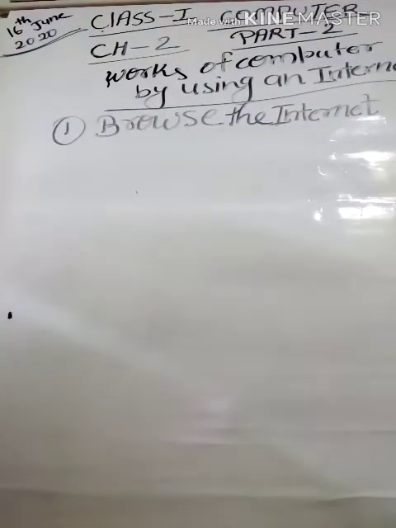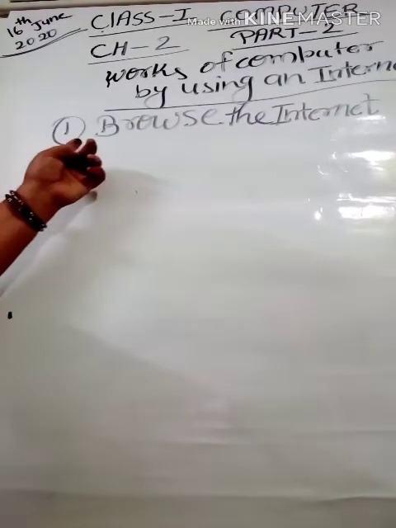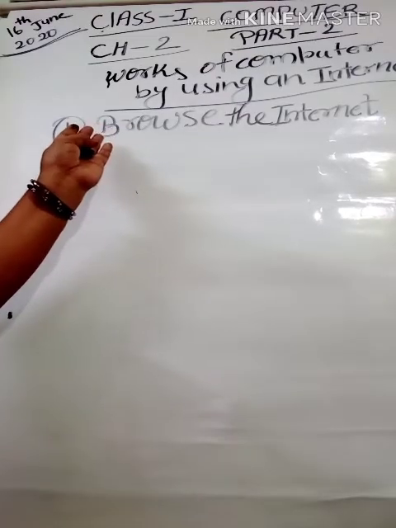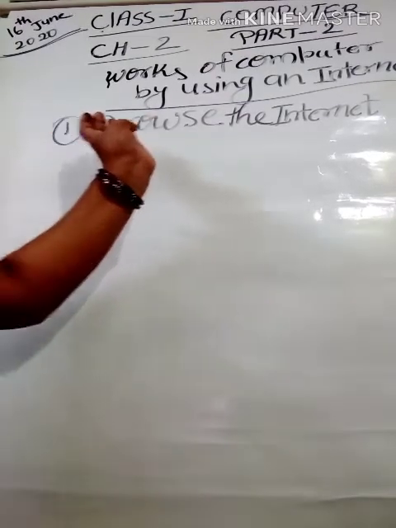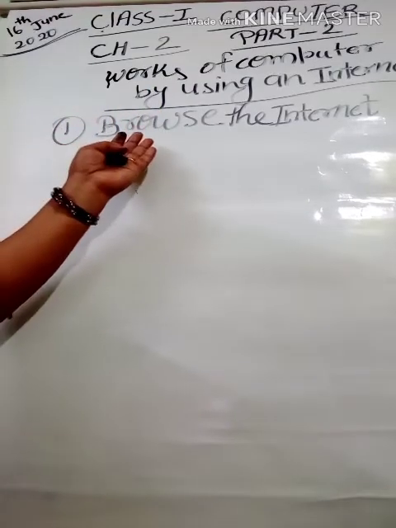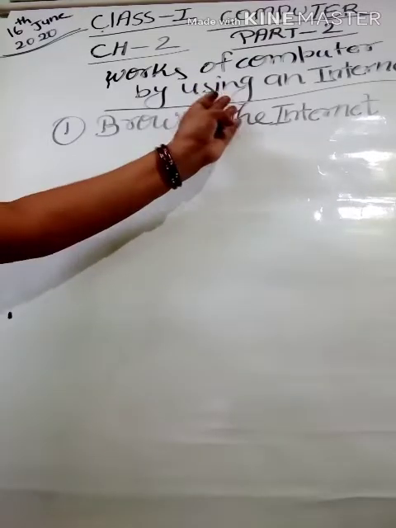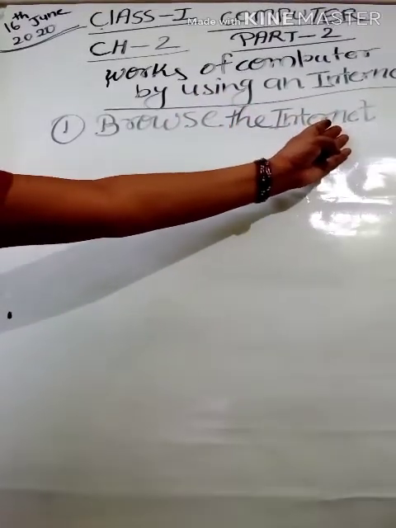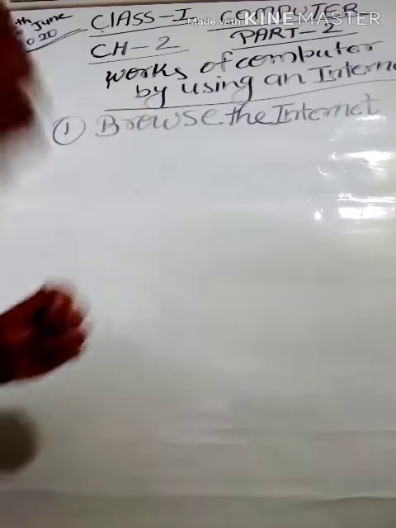If you want to search some options, search some problems, or search for something in the computer, then you can do it by using the internet. That is called browsing the internet.